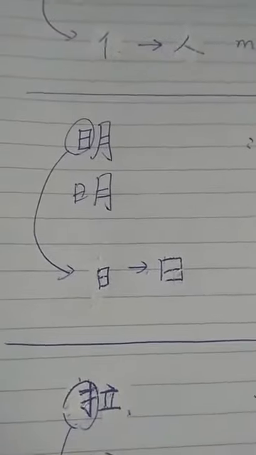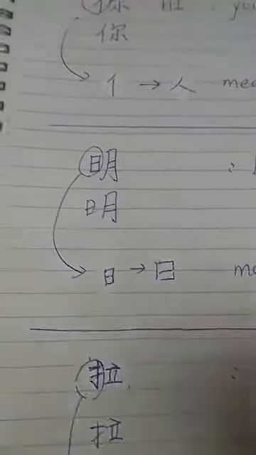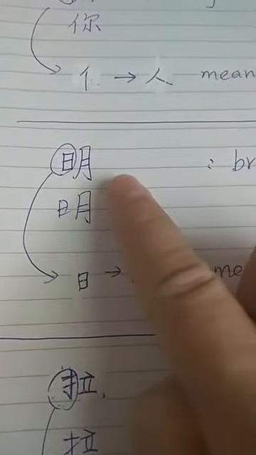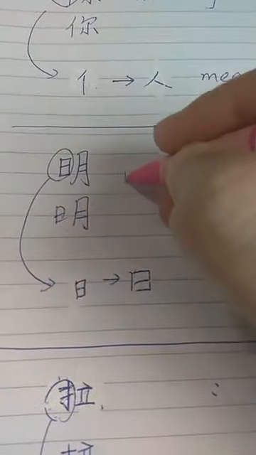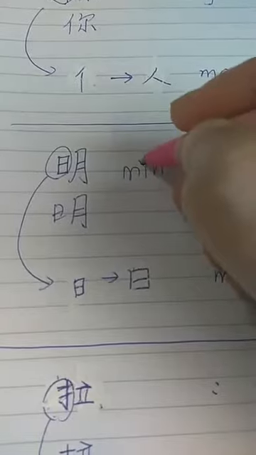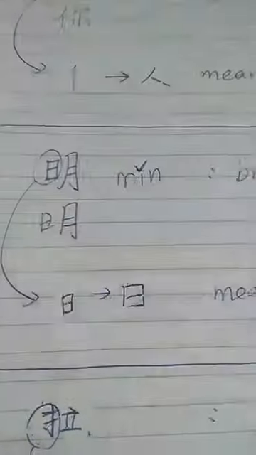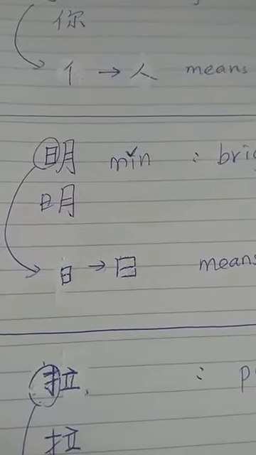Okay, and then I'll introduce another word. Let's find out what radical it is, okay? Okay, this word, we called it Ming. Ming. It's like this, right? Ming. Oh, I hope my pinging is correct. I'm so bad at pinging. I'm so sorry about that.